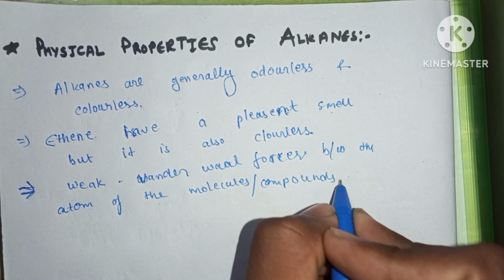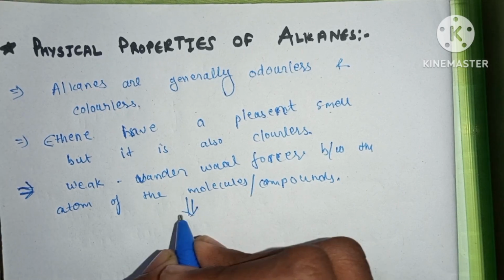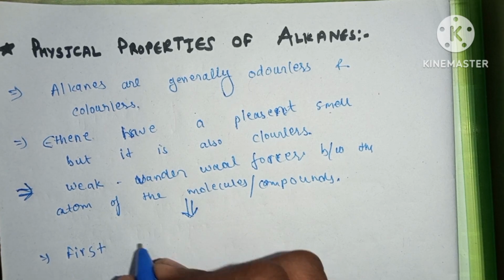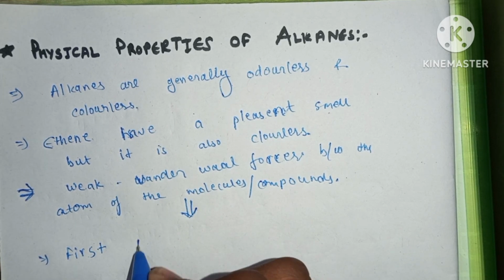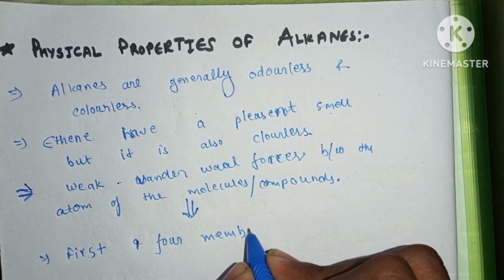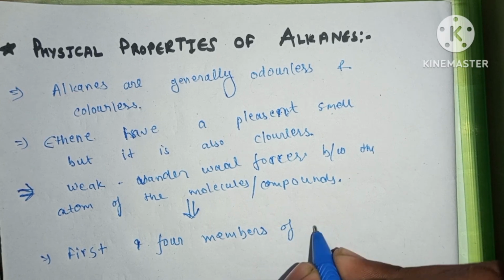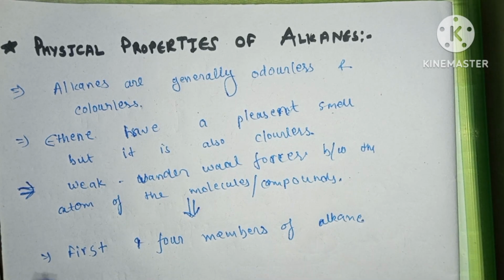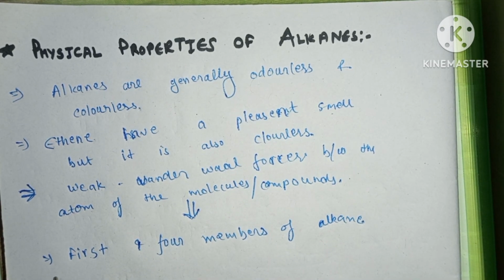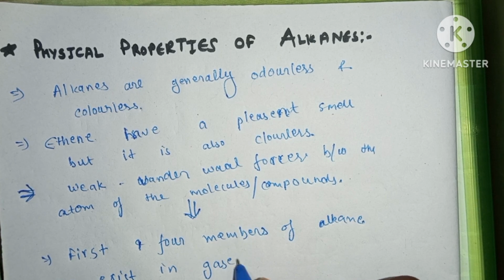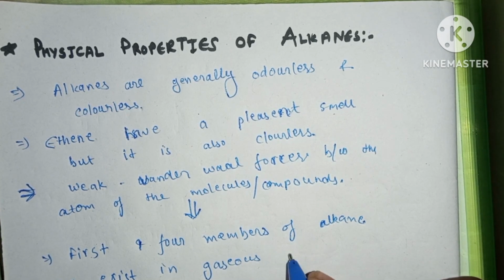And from this property another property derives, which is that the first four members of alkane exist in the gaseous state.